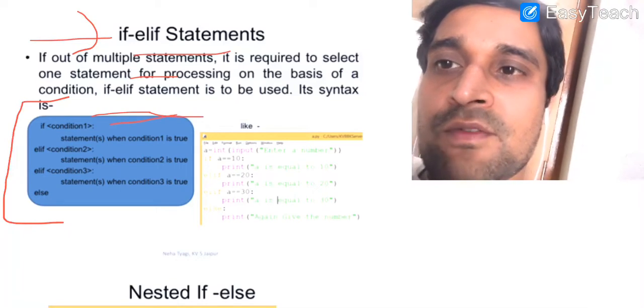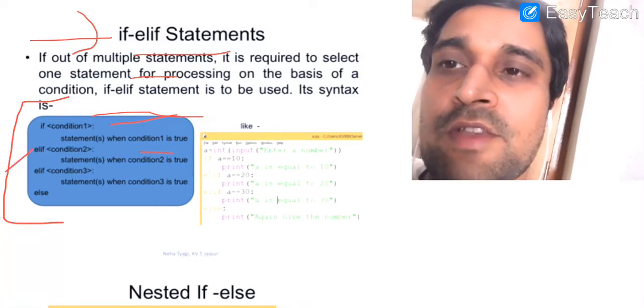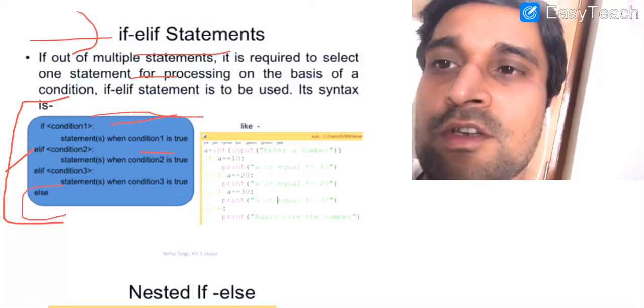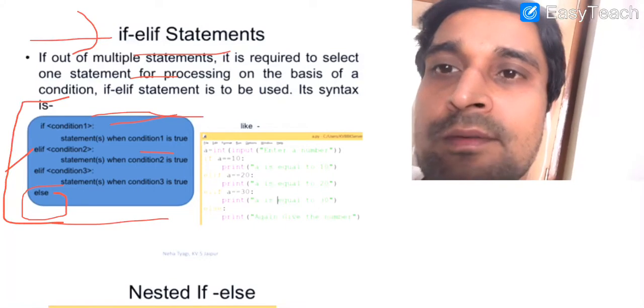After that, we will specify our first condition. If your condition is true, then the corresponding set of statements will execute. Otherwise, the second condition, written with the elif keyword, will be checked, and then those statements will execute. Otherwise, the third condition will be checked. If none of the conditions is true, then the statements written in the else block will execute.